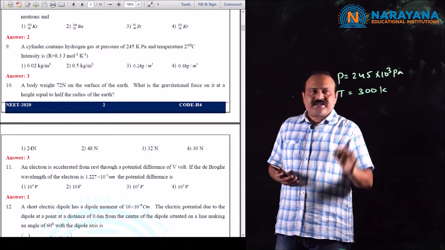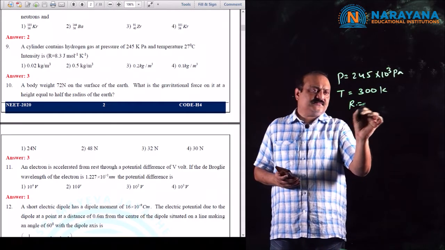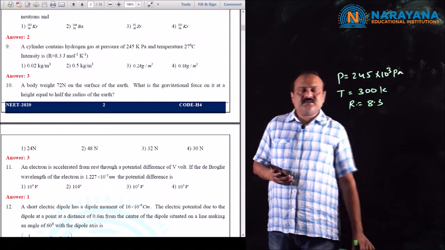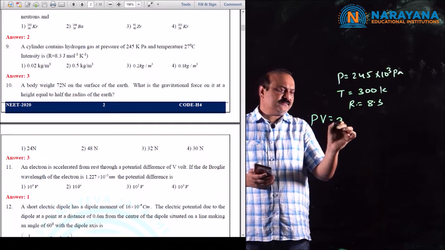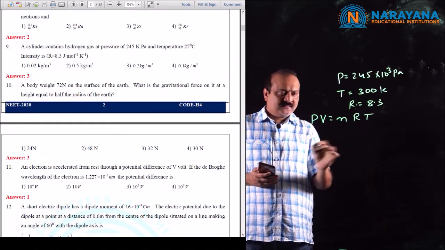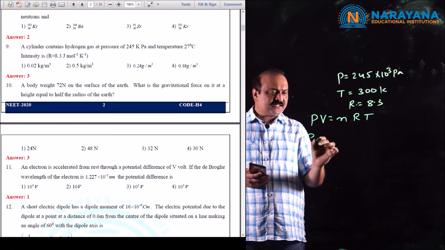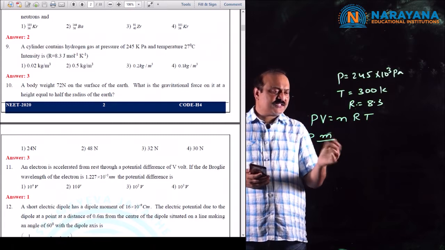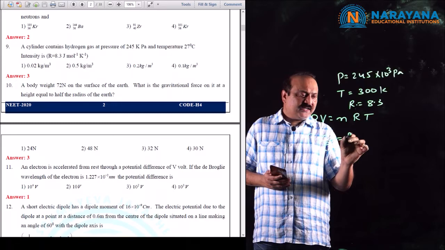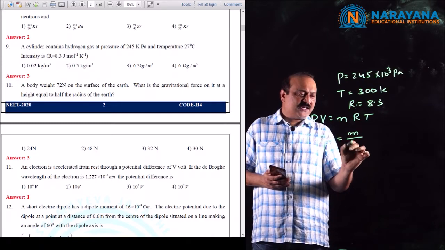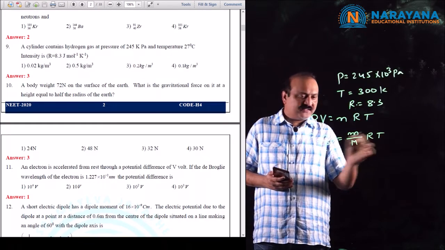R is given as 8.3. According to the ideal gas equation, PV is equal to nRT, where volume is mass by density and number of moles is mass by molecular weight.